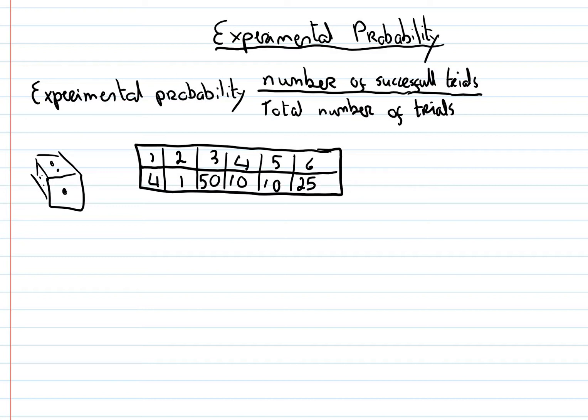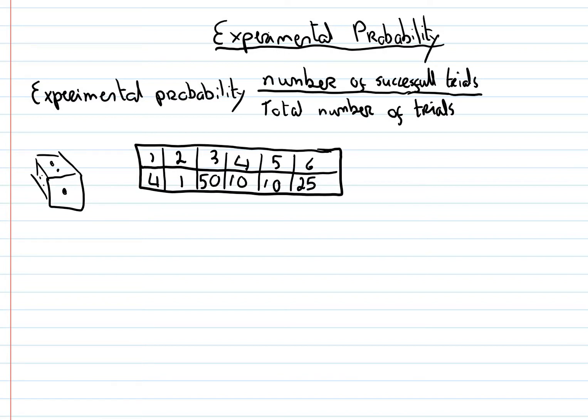So, I have a die here, and I've rolled it 100 times. A 1 has come up 4 times, a 2 has come up once, a 3 has come up 50 times, a 4 has come up 10 times, a 5 has come up 10 times, and a 6 has come up 25 times. Based on theoretical probability, we would say there are 6 sides, so each has an equal chance. However, with experimental probability, I would be thinking, hold on, on my next roll the chance of a 2 coming up is very slim, whereas the chance of a 3 coming up is pretty good. It's actually a half.